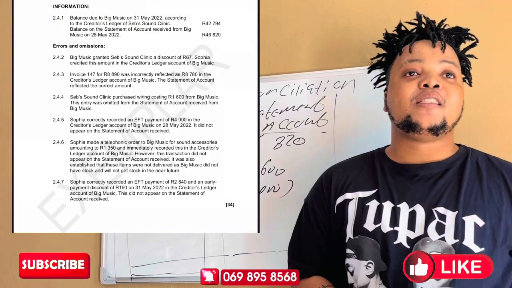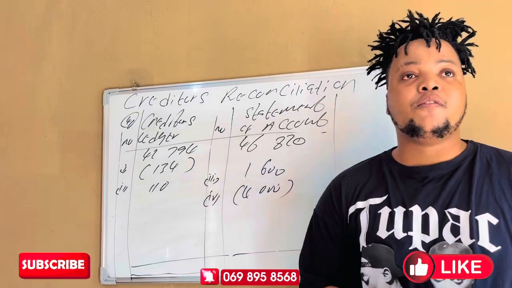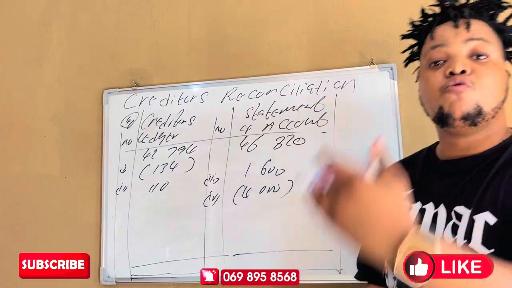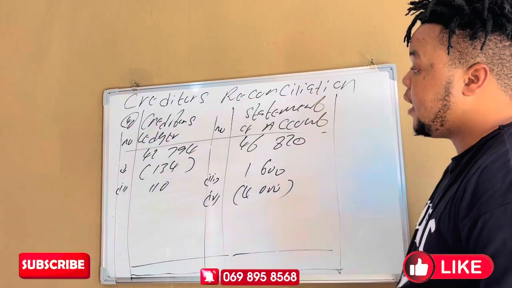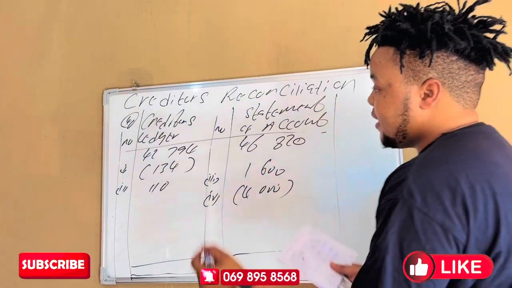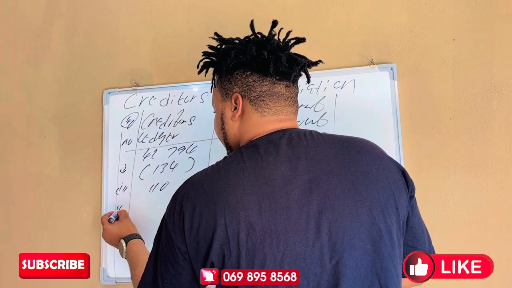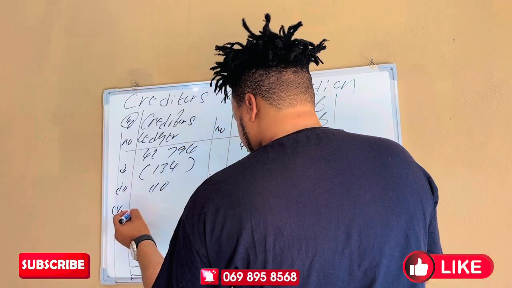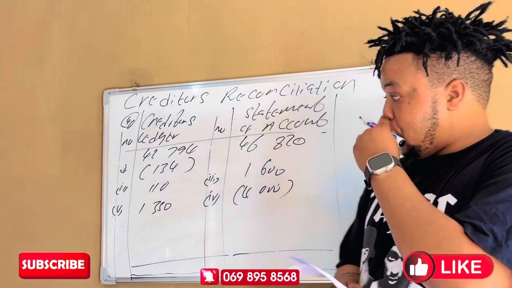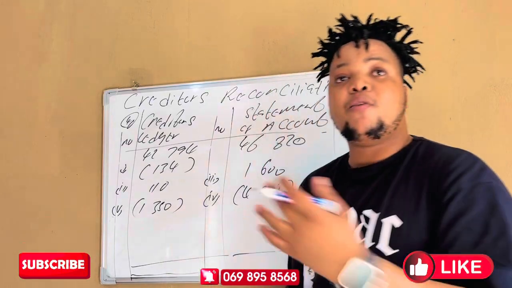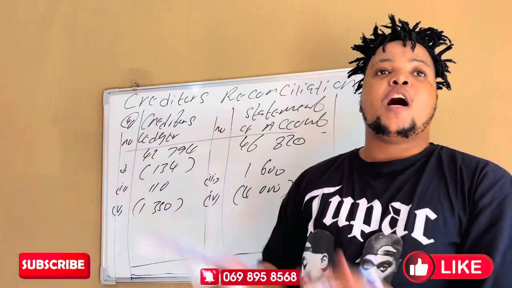So Sophia has made a mistake. Sophia was not supposed to record this invoice, because the goods were not yet delivered. So the supplier is saying that we don't have the stock and we are not going to have stock in the near future. So we must cancel the invoice. This invoice, our Roman figure number 5, we have got 1,350, which must be cancelled in brackets. Why are we cancelling? Because it was a telephonic order. We were ordering, meaning that when we order, our debts increase.